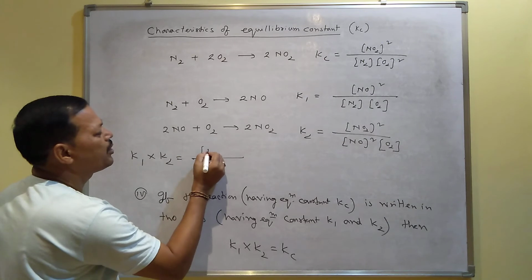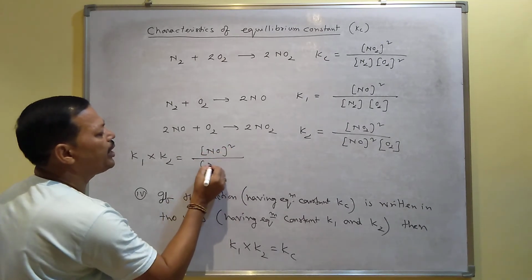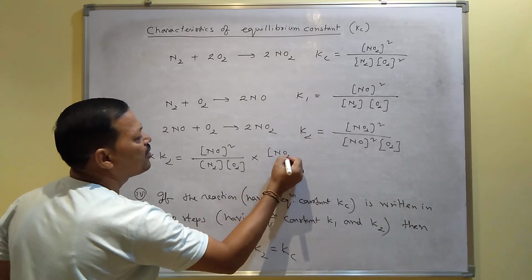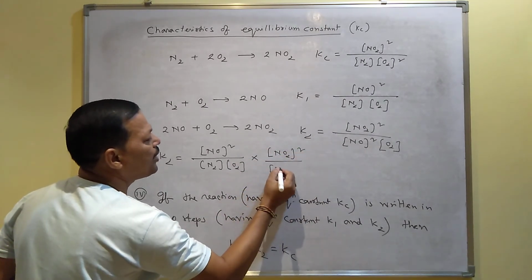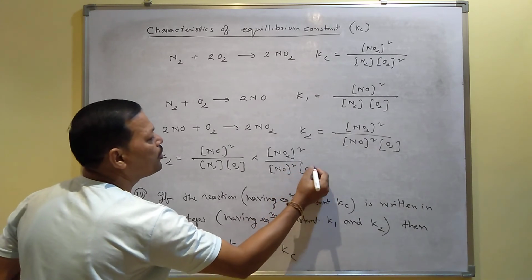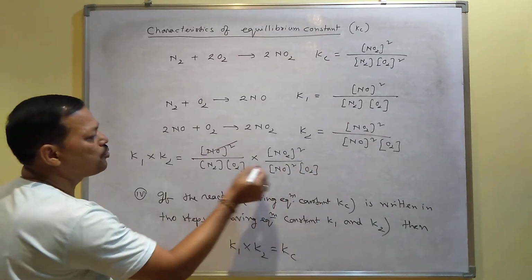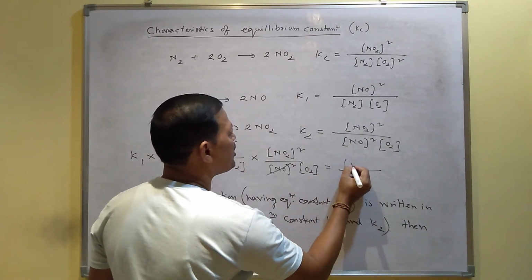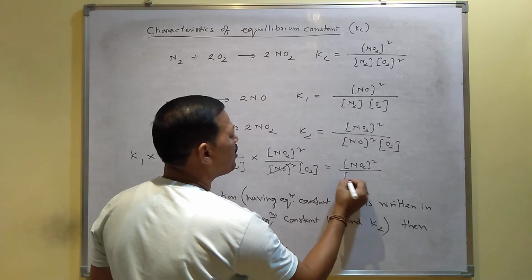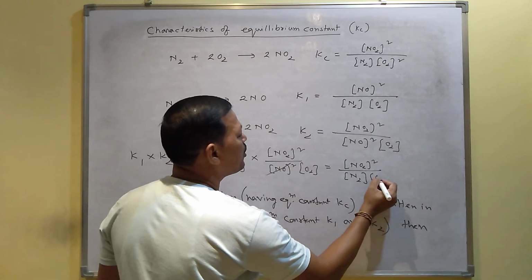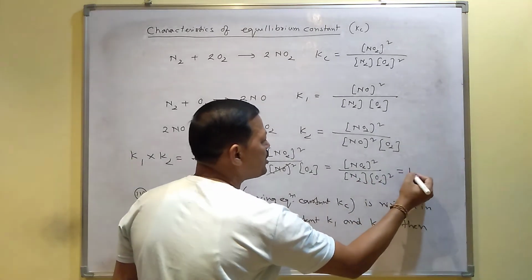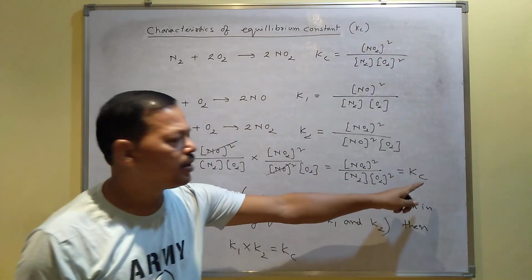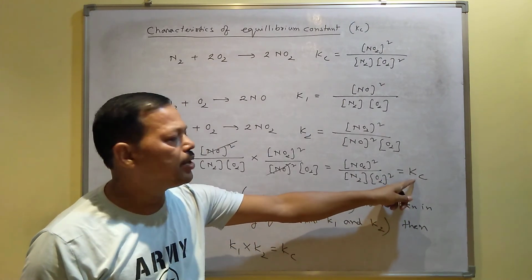K1 means NO whole square divided by N2 into O2, multiplied by K2 means NO2 whole square divided by NO whole square into O2. Then this NO square will be cancelled. Ultimately, you will get the concentration of NO2 whole square divided by the concentration of N2 into the concentration of O2 whole square, which you can write as Kc. I mean K1 into K2, you will get the main reaction equilibrium constant Kc.